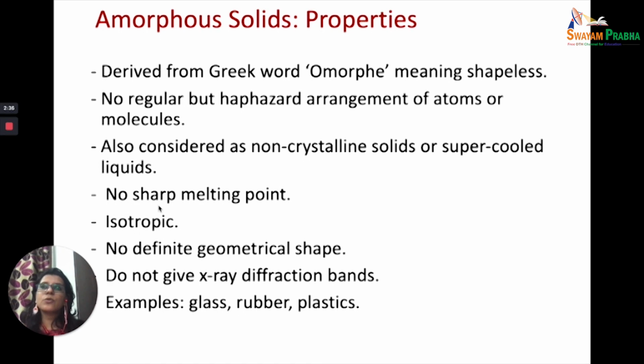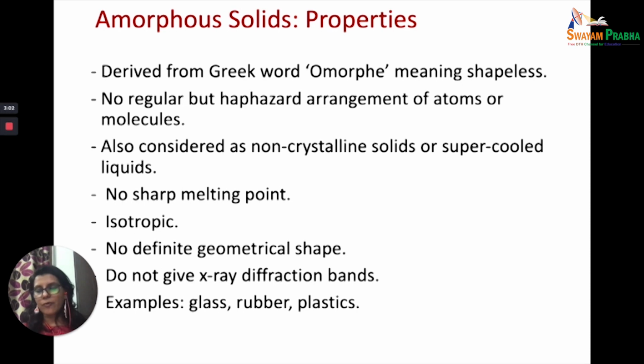Now, how do you know that this is an amorphous solid and this is a crystalline solid? One of the major characteristics is the sharp melting point. The crystalline solids have a sharp melting point, whereas the amorphous solids do not have a sharp melting point and they will melt over a range. If I give you an example of 1500 degrees centigrade for a crystalline solid, it will melt at 1500 degrees centigrade, and when all the melting has taken place, the temperature is 1501.